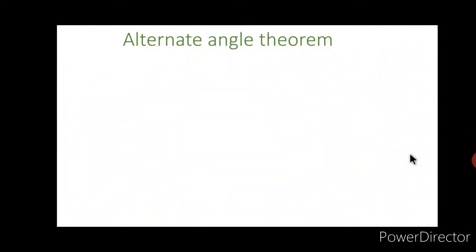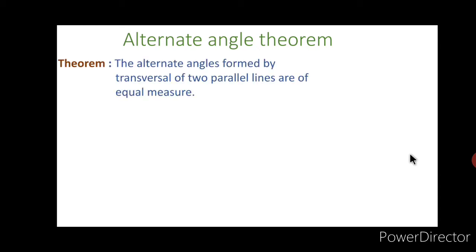Then the next theorem is the alternate angle theorem. The statement is: the alternate angles formed by a transversal of two parallel lines are of equal measure.